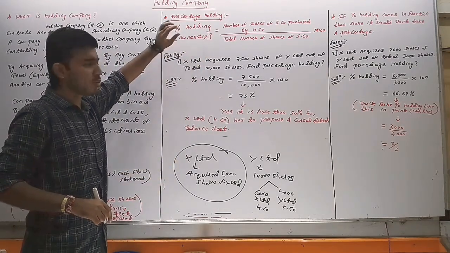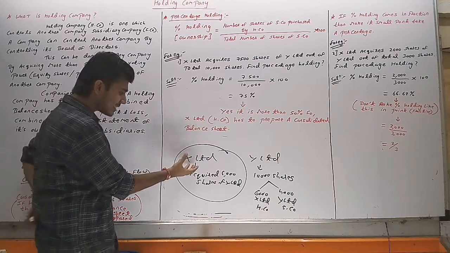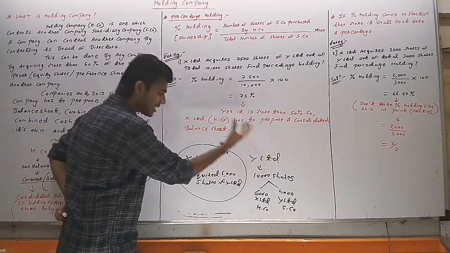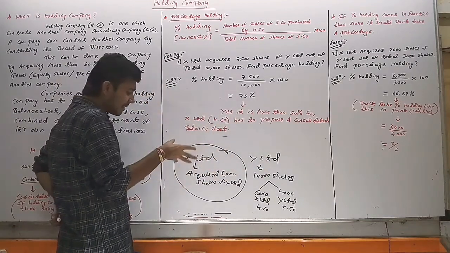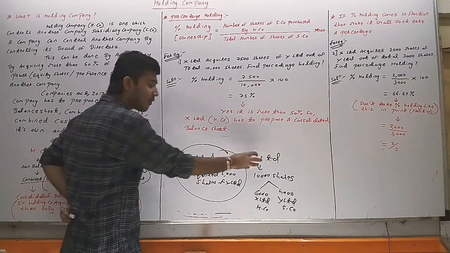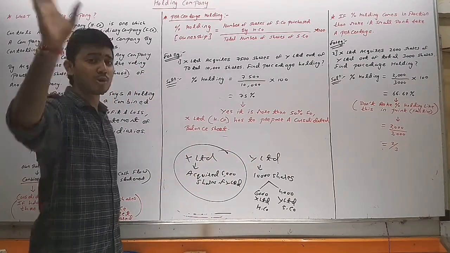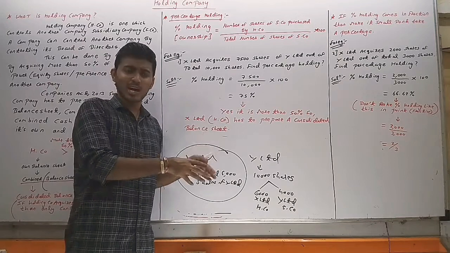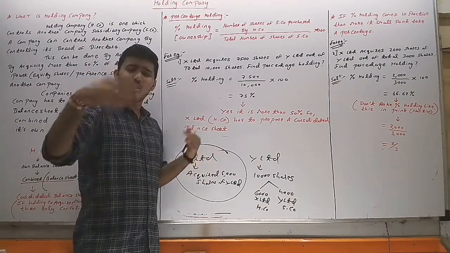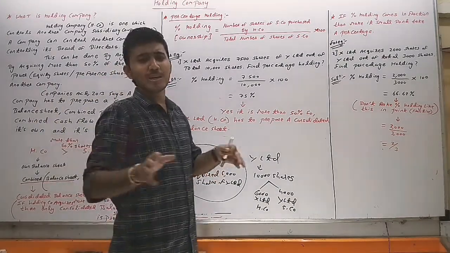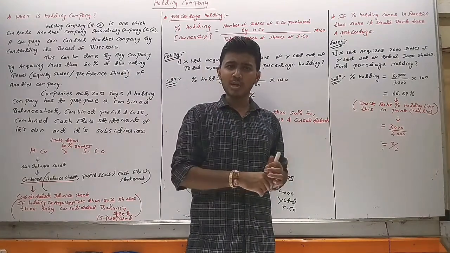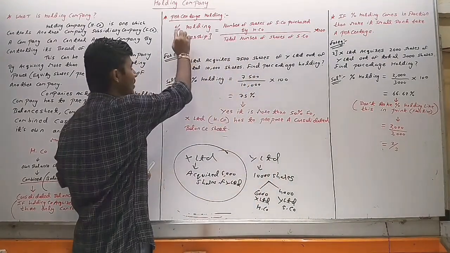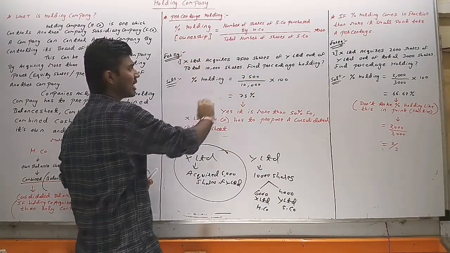Percentage holding is also known as ownership, because once X Limited acquires the shares of Y Limited, it means X Limited has ownership in Y Limited, because the shareholders are the owners of the company. I told you earlier also, the person, company, or any entity who purchases the share will become the owner of the company. So what is the formula of percentage holding or ownership?